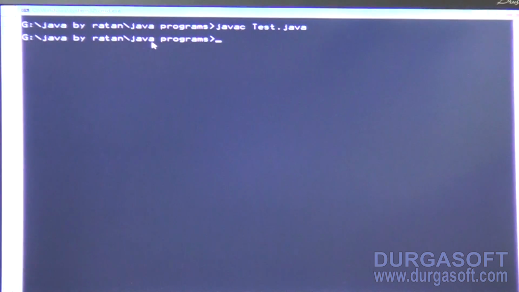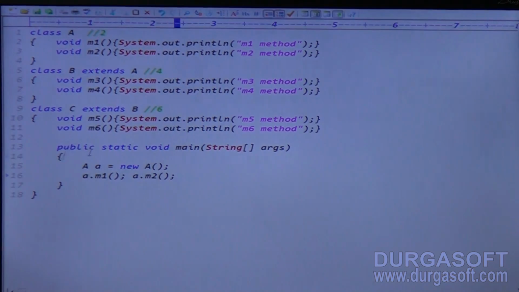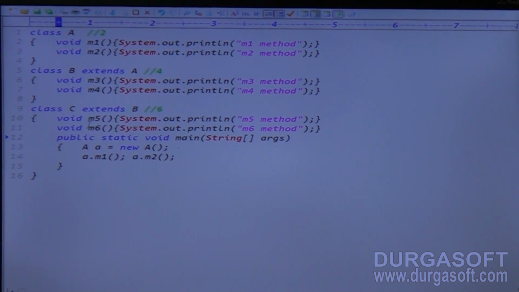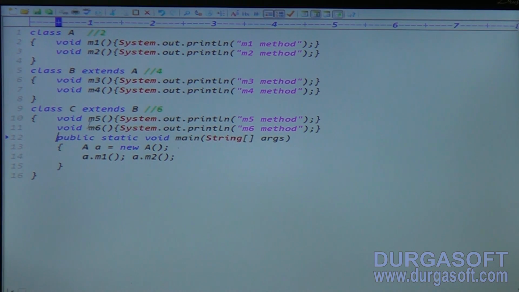So the code is compiled. After compilation, tell me how many .class files are generated, Ratan. After compilation, .class files will be generated. Here, how many classes are available? 3 classes. After compilation, 3 .class files will be generated: A.class, B.class, C.class.